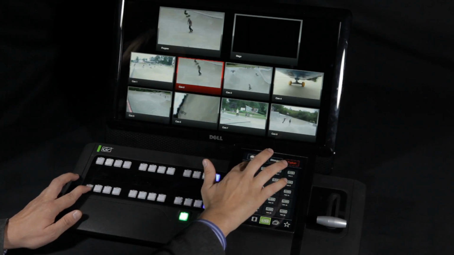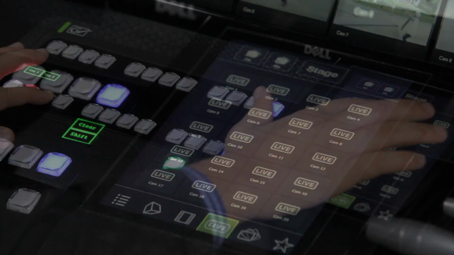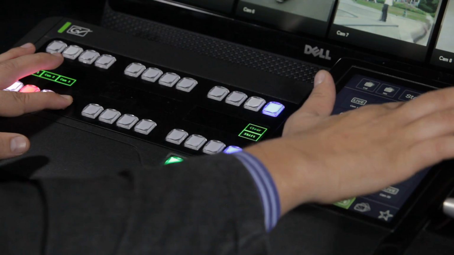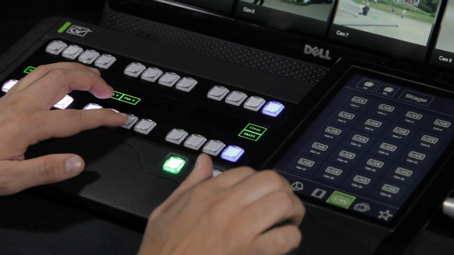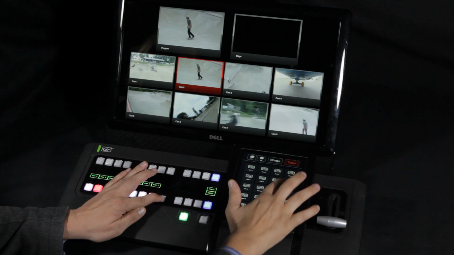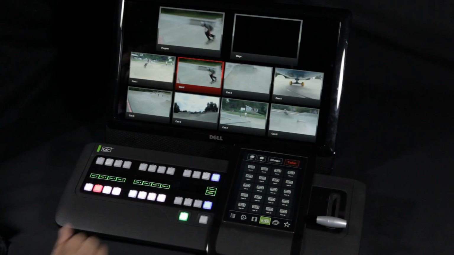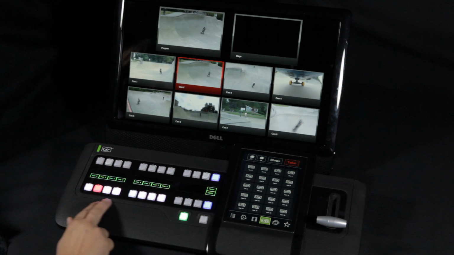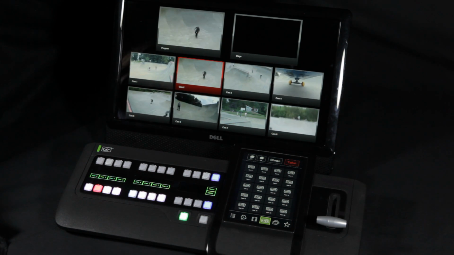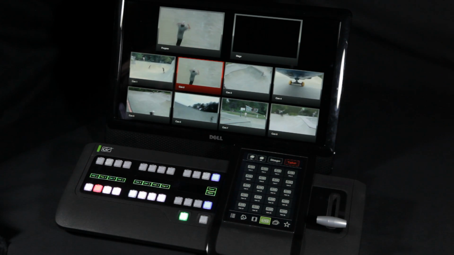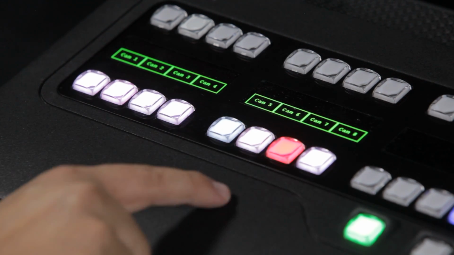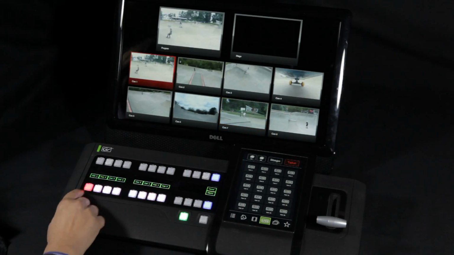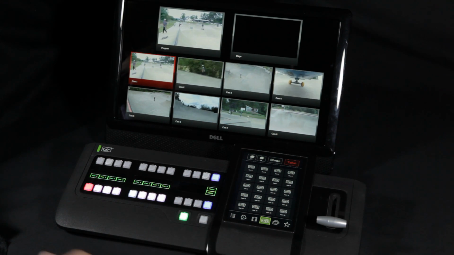I'm going to assign camera 1, camera 2, camera 3, camera 4, camera 5, camera 6, and camera 7, and finally camera 8. Now, what I've created here, by assigning elements in this way, is a very familiar mode of operation, a cut bus if you like. Something that just about anyone who has sat in front of a production switcher in the last 50 years will be familiar with. I'm now going to assign some other elements I'm going to need for this production.